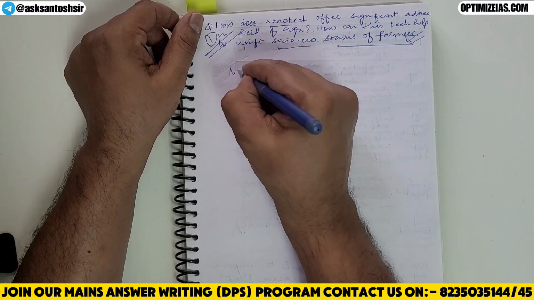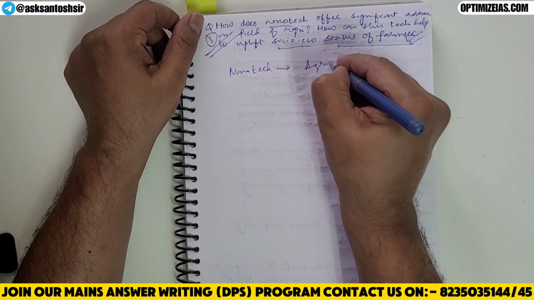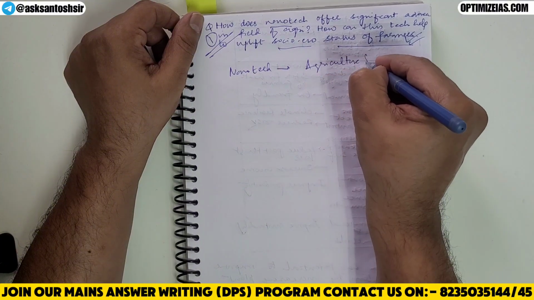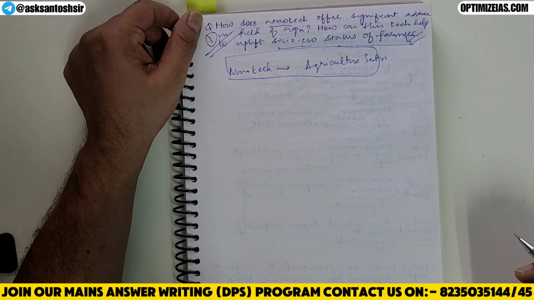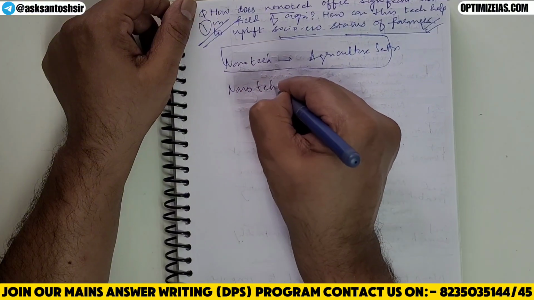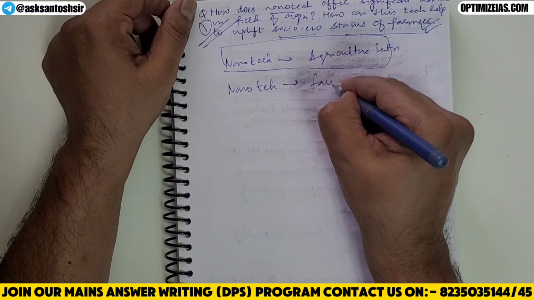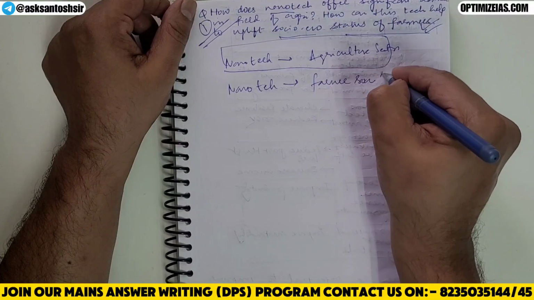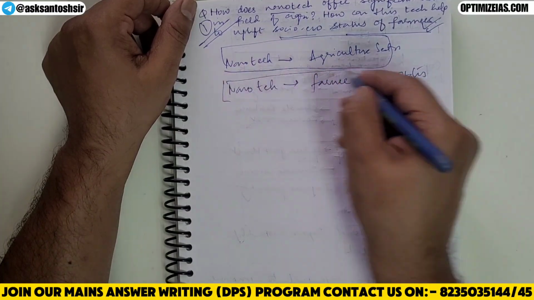So first part is nanotech and agriculture. This is the first part of the question. And second part of the question says how nanotech can help farmers' socio-economic status. Okay, this is the second part of the question.